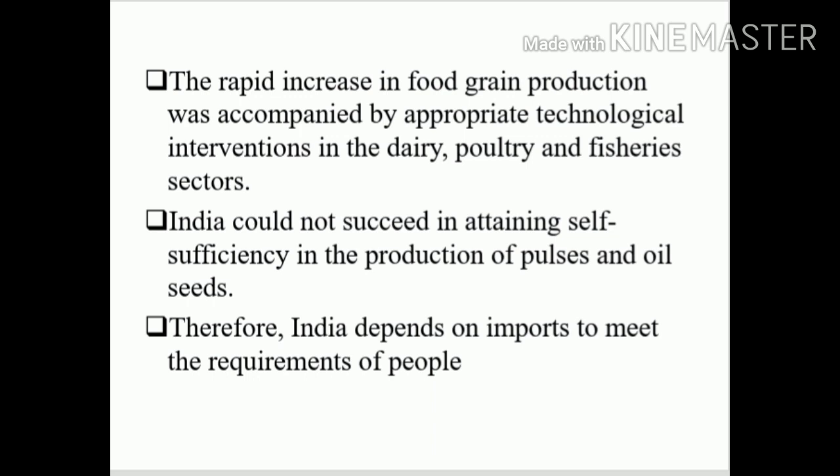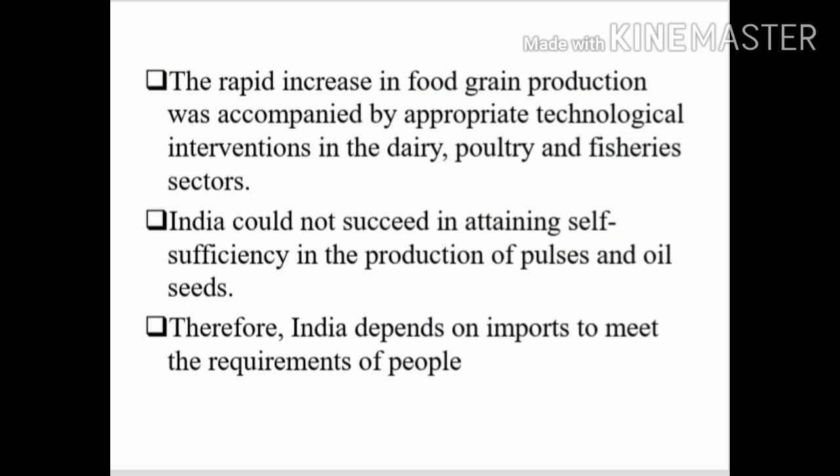We started to increase the quantity of production as well as the area of cultivation of agricultural land, and not only that, we also started to increase production in the dairy, poultry and fishery sectors. Dairy means milk products. You know, all these three come under the same agriculture sector.